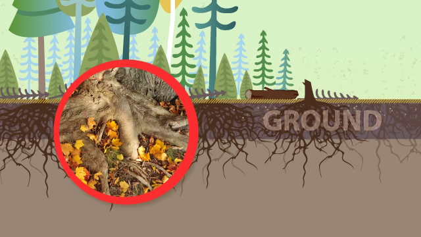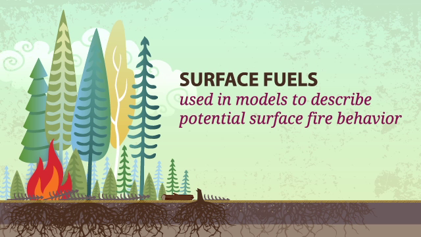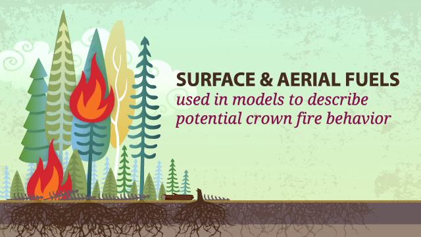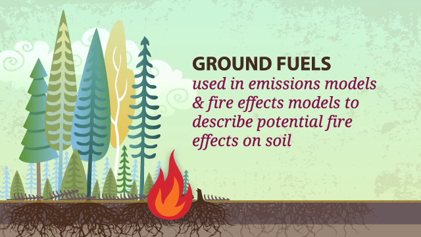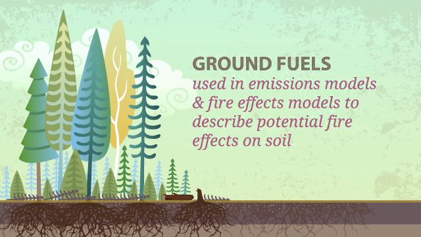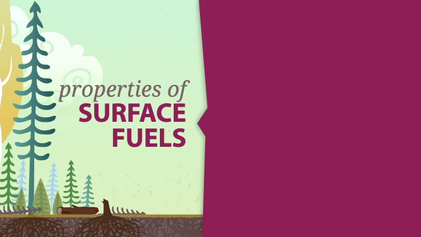Surface fuels are used in fire behavior models to describe potential surface fire behavior. Surface fuels and aerial fuels are used in fire behavior models to describe potential crown fire behavior. Some ground fuels are used in fire effects models to describe potential fire effects on soil, vegetation, and air quality. The rest of this video will focus on properties of surface fuels and how they influence fire behavior.